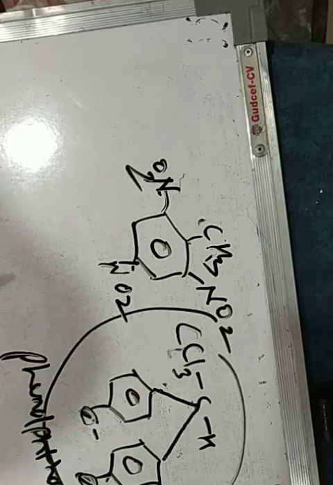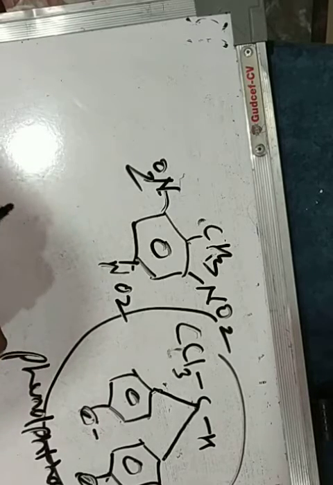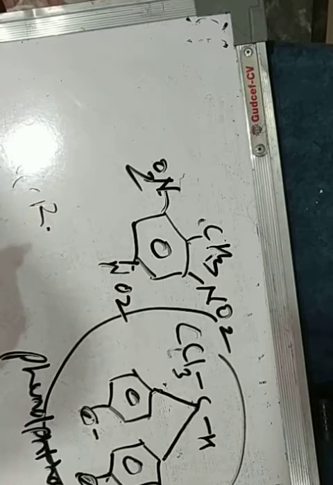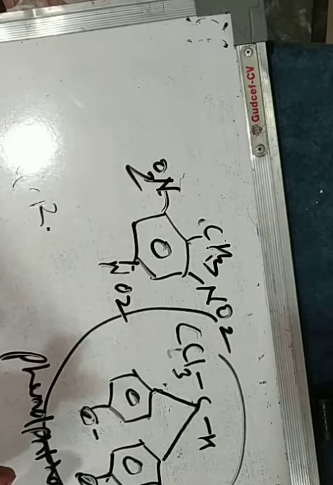Ethers are used to maintain an inert medium in reactions. For example, in Wurtz synthesis and in the reactions of Grignard reagent, we use dry ether. So ether is a very important medium for reactions of Grignard reagent and Wurtz synthesis.